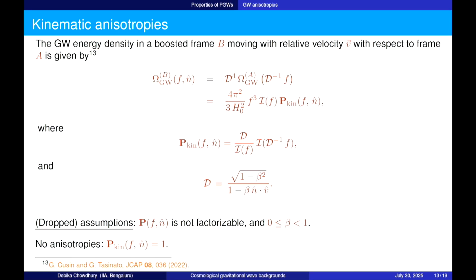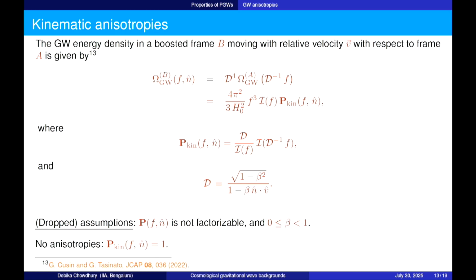Now I will briefly talk about anisotropies in the GW signal. Whatever I have been talking about has been the isotropic component, but there can be anisotropies, and I will specifically be talking about kinematic anisotropies, which arise due to the relative motion of the observer's frame to the GW frame.